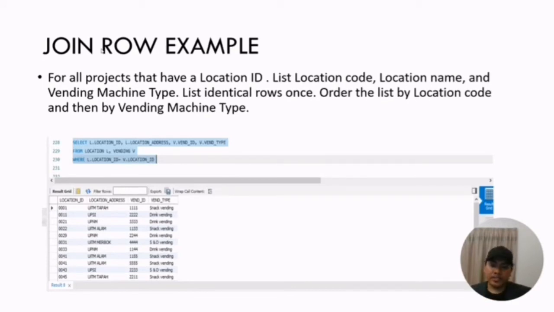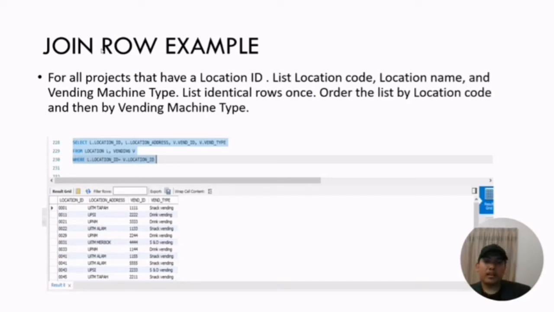The question asks the user: for all projects that have a location ID, list out the location code, location name, and vending machine type, and list identical rows once. Order the list by the location code and then by the vending machine type. So from this question, we can take from two tables, which are table location and table vending.